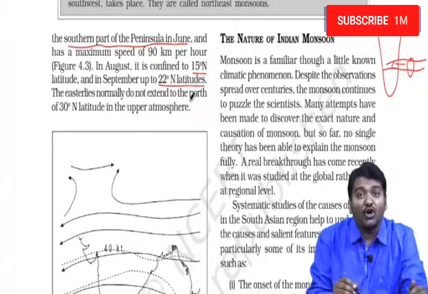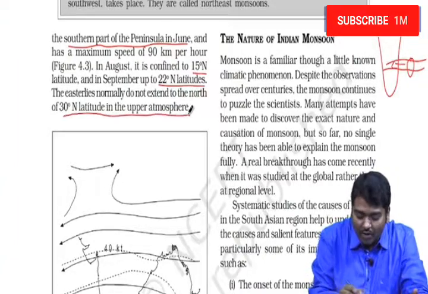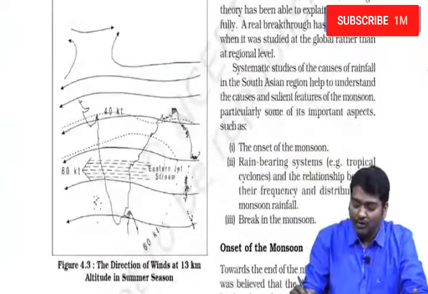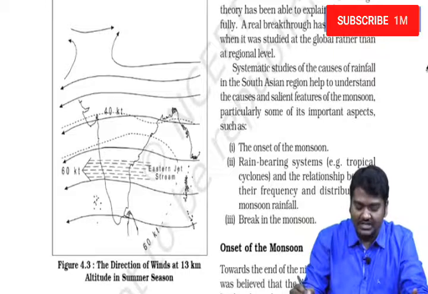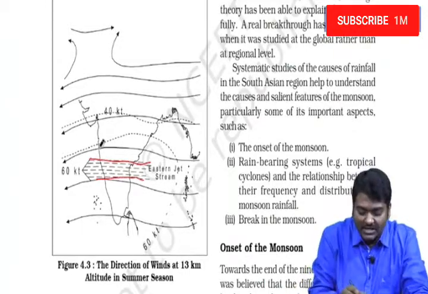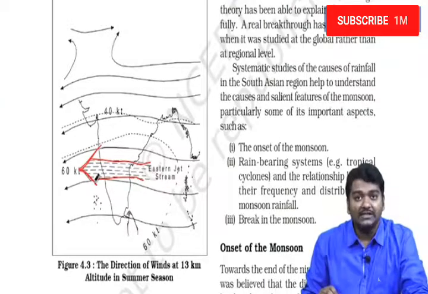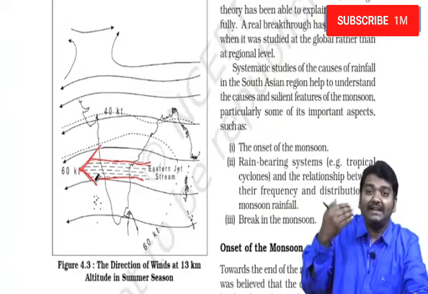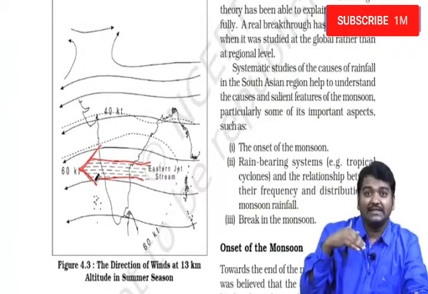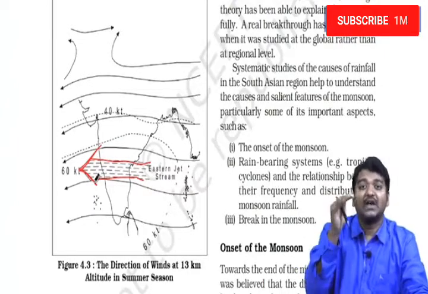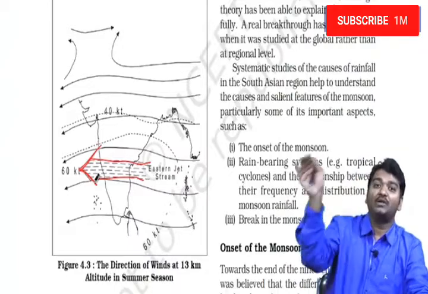The easterlies normally do not extend to the north of 30° latitude in the upper atmosphere. Usually most of the winds or jet streams are from west to east. This jet stream is usually occurring from east to west, mainly because of the movement of the ITCZ. So whenever the ITCZ shifts, there is a possibility that the jet stream which is moving along this may also move.